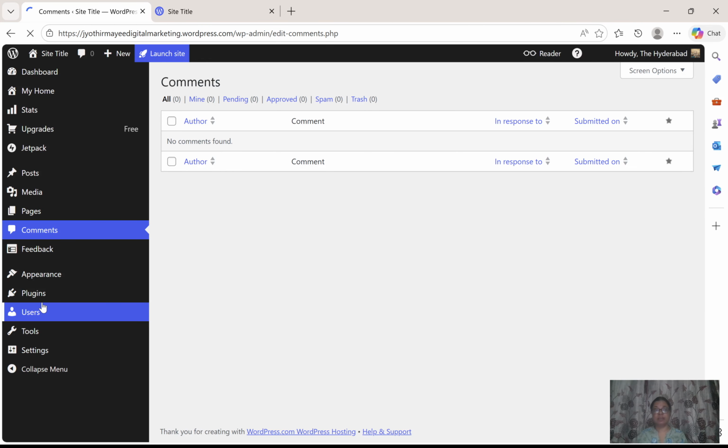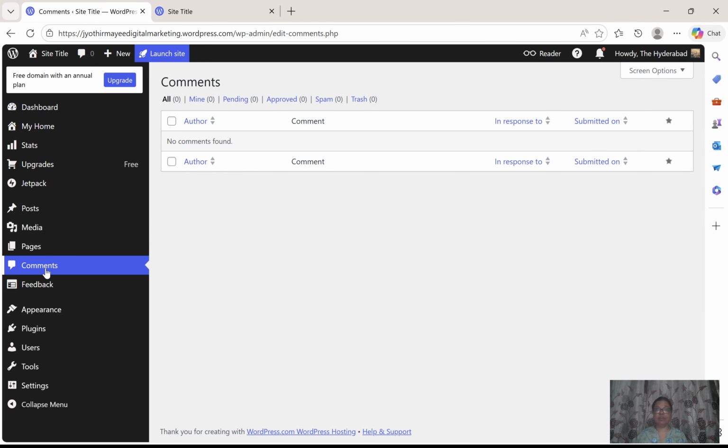Next, comments. If we get any comments for any article, for any post, all the comments will be seen here. At the start also I told you somewhere we can see the comments. Here also we can see all the comments. 99% of the comments will be spam. We need to delete all those. Very few comments will be genuine, correct comments. And next one is feedback, leave it.